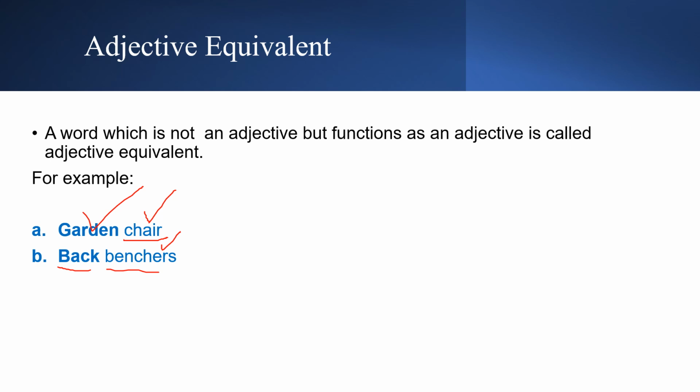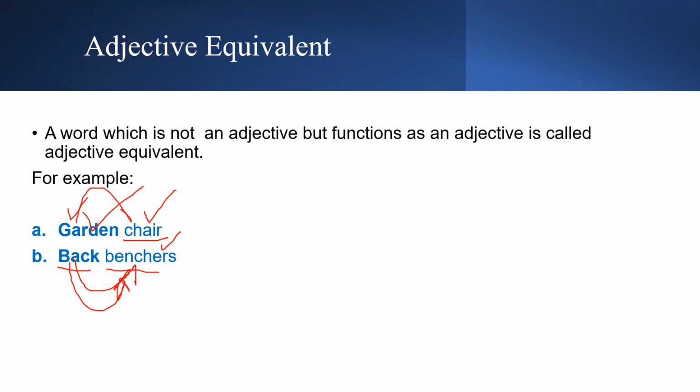Well, where do they sit? Do they sit in front, in the middle, or at the back? So backbenchers tells us that these are the people who sit at the back of a room or place or house or whatever. So the back in backbenchers and the garden in garden chair tell us more about the nouns. That's why these act like adjectives, because they describe nouns.